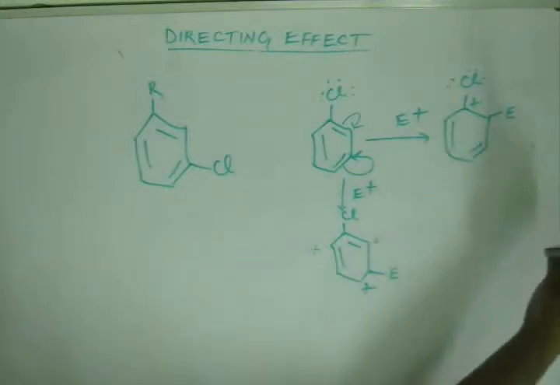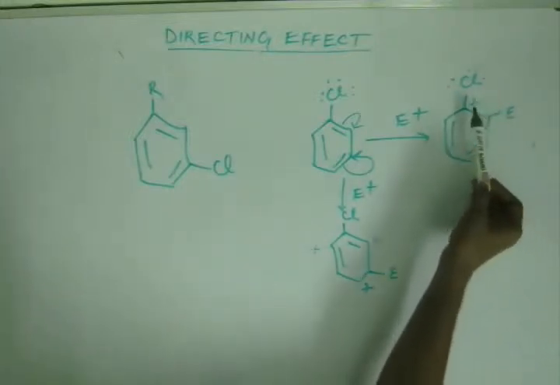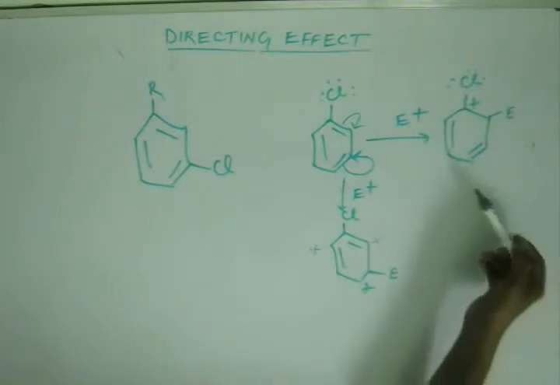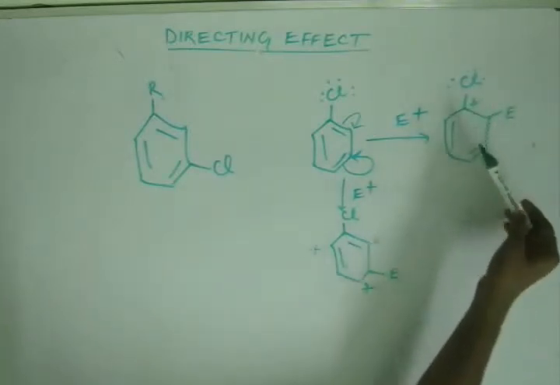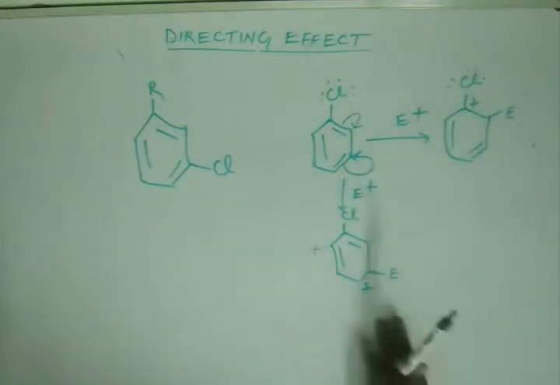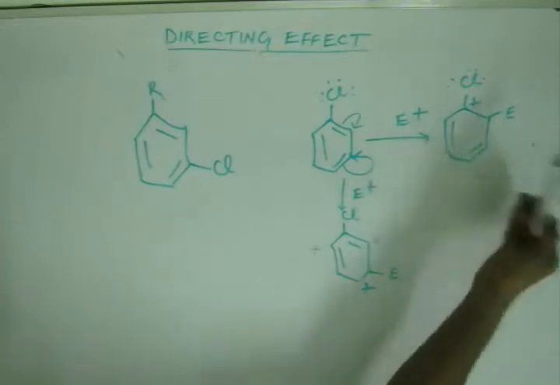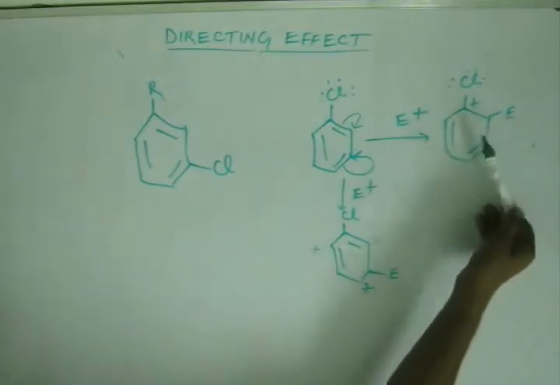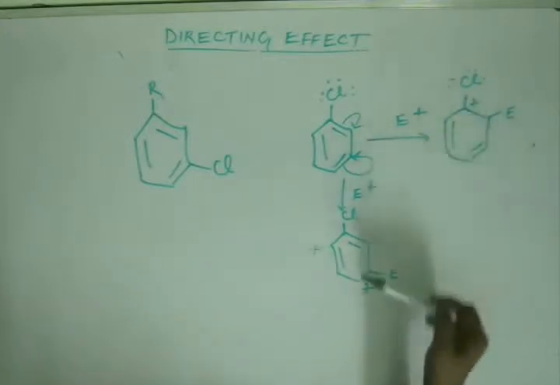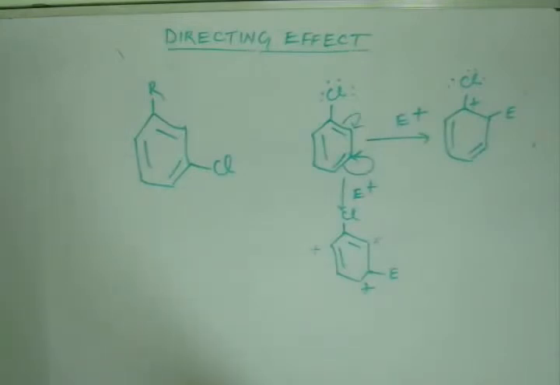Here you have an arrangement where this plus charge is at the carbon which is directly attached to chlorine, so the electronic density will diffuse out of the chlorine orbital, fulfilling some of the deficiency of this plus charge. So this will have extra stability. Because it will have extra stability, it will dominate over other additions. Rather, this will be very easily crossed, and this will be the exclusive product that we will be reporting, right? So because it is so, that's why this chlorine is electron withdrawing but still ortho para directing, right? That is enough for us to get convinced with this exception.